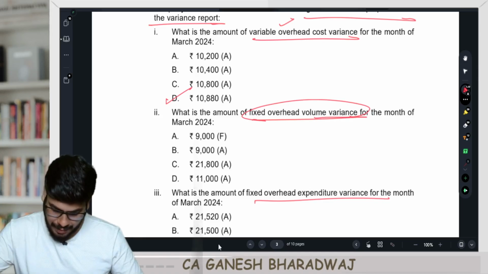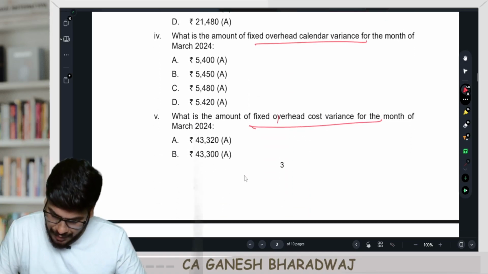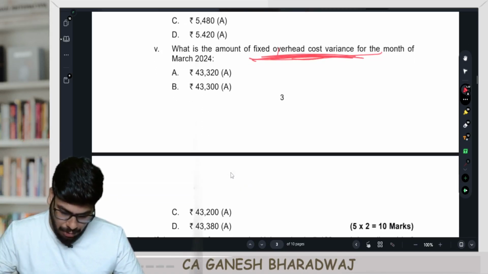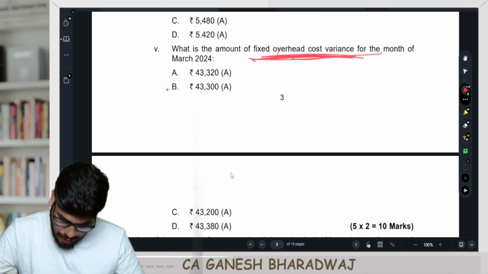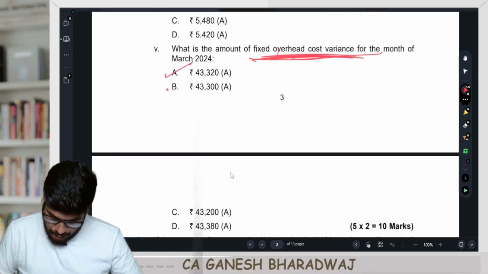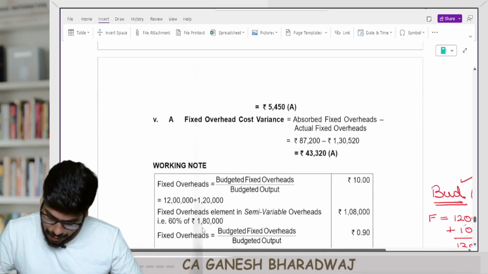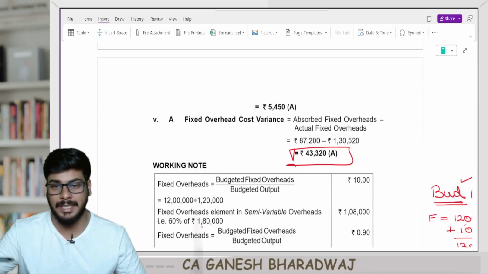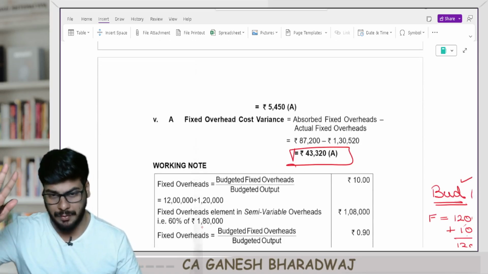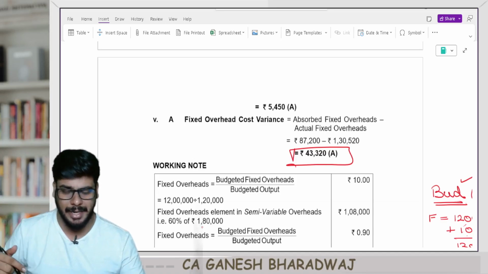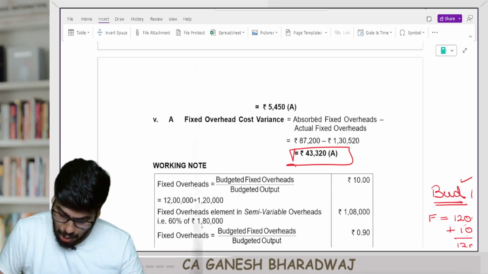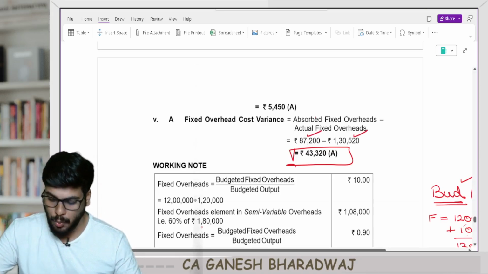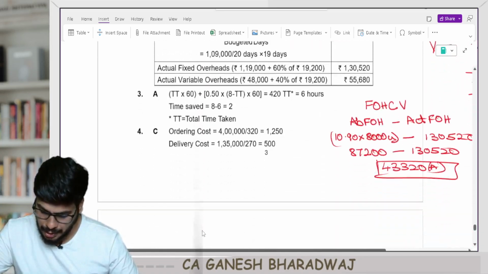Okay, guys, anyways, I think they had also asked for fixed overheads cost variance, which is part number 5. So we have got the answer right now. It is 43,320 adverse, right? Are you clear with this? Option A is the answer. First we did the fixed overheads cost variance. The answer is correct, but it is pertaining to a different part. Clear with this? Absorbed overheads was how much? 87,200. Actual overhead was how much? 1,30,520. Clear with this, guys?